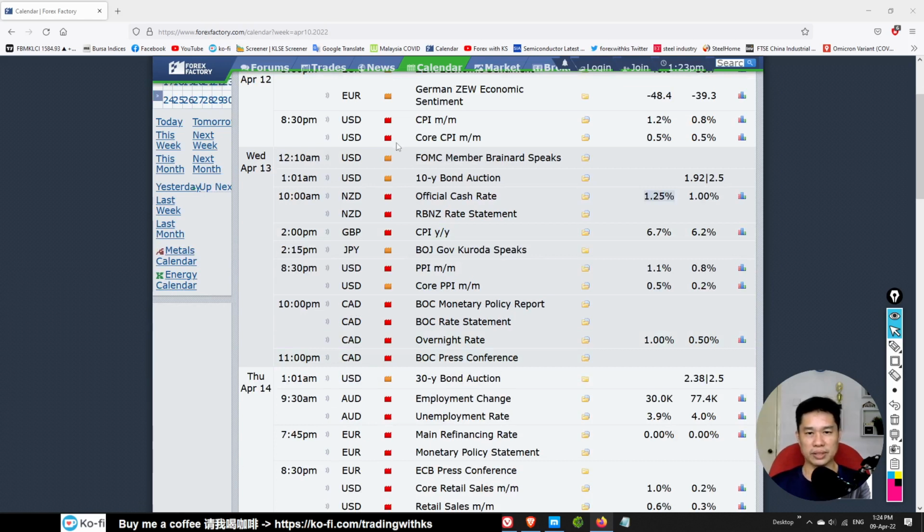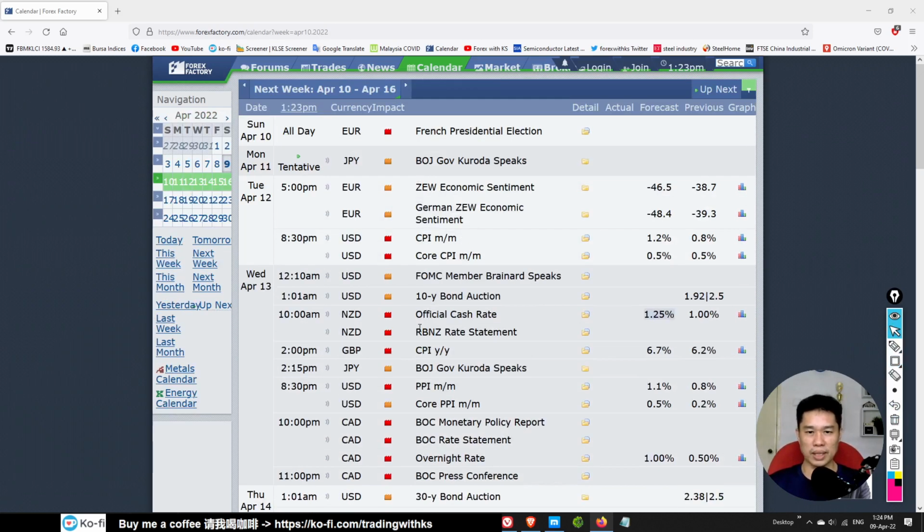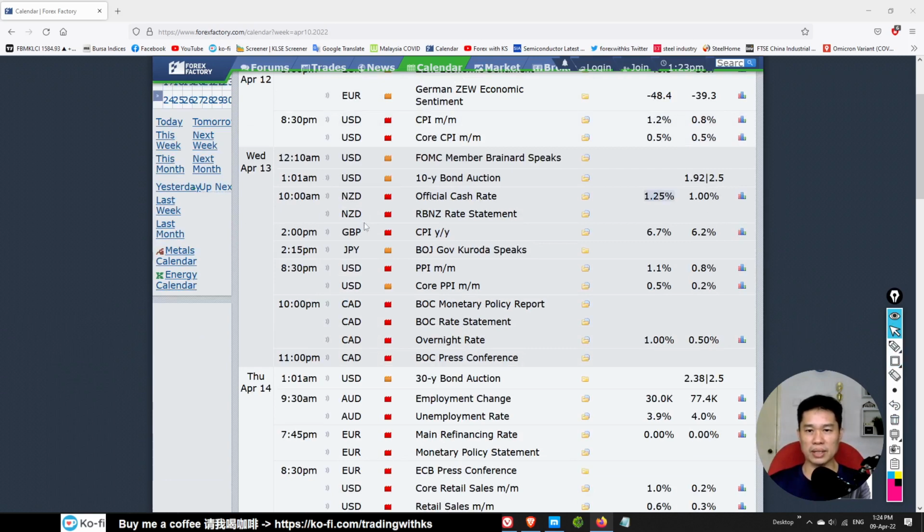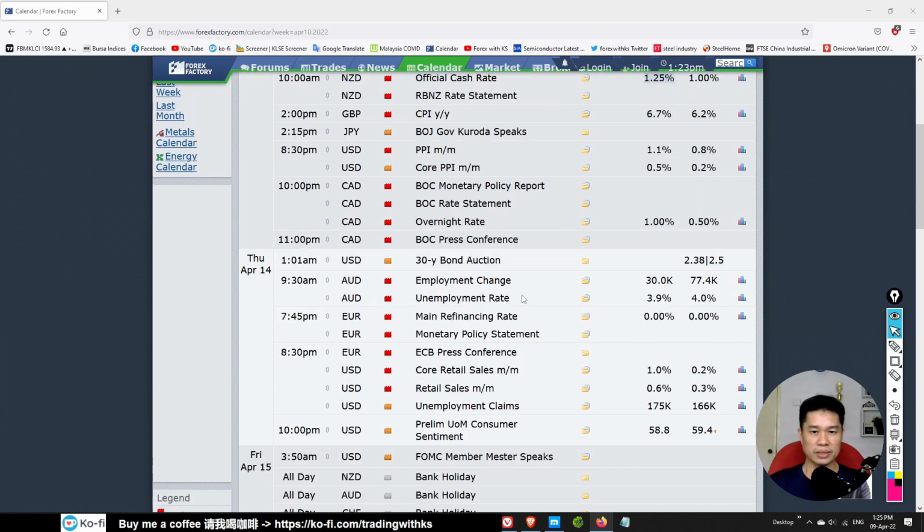On Wednesday, we also have the overnight rate for CAD. It is expected to increase from 0.5 to 1.0, so this is probably bullish for the CAD. Watch out, Wednesday is a big day. Thursday is also quite a big day. We have employment change and employment rate for AUD, and we have the Euro